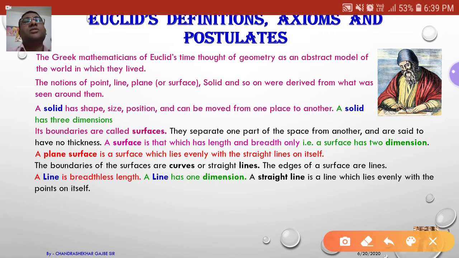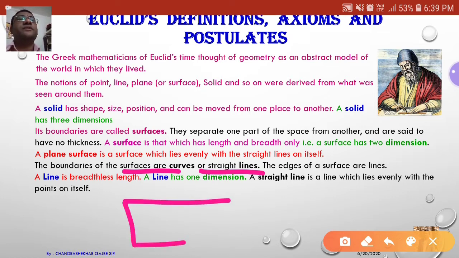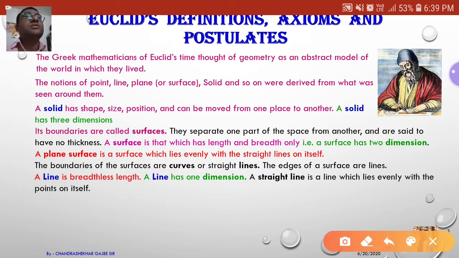Next, the boundaries of the surfaces are curves or straight lines. Each surface will have its boundaries in the form of curves or straight lines. After that, the edges of surfaces are lines.